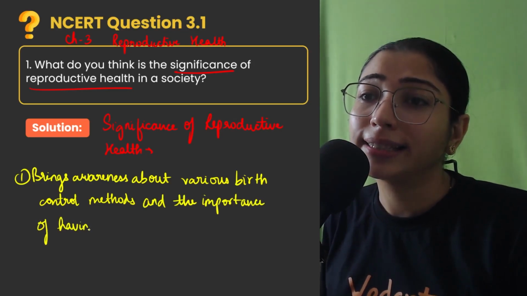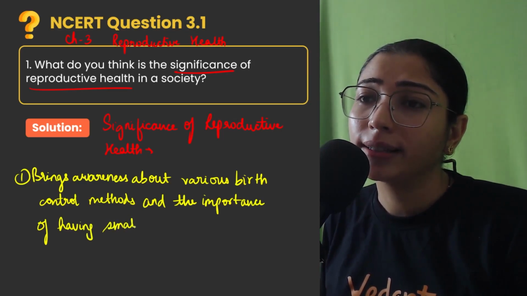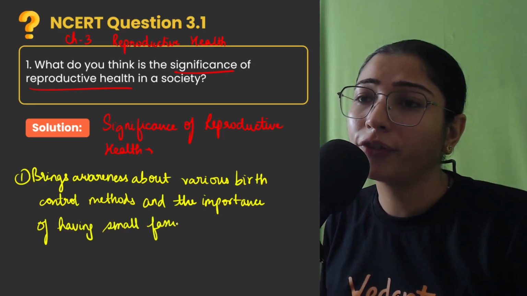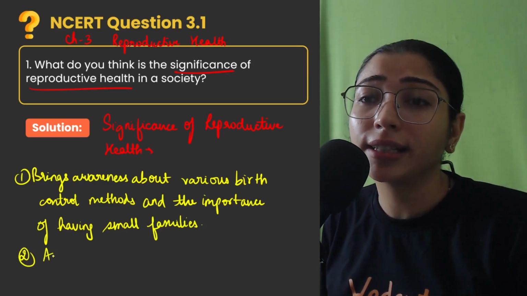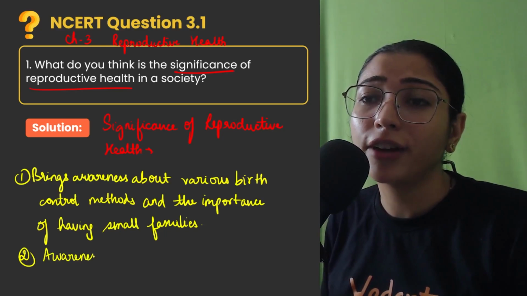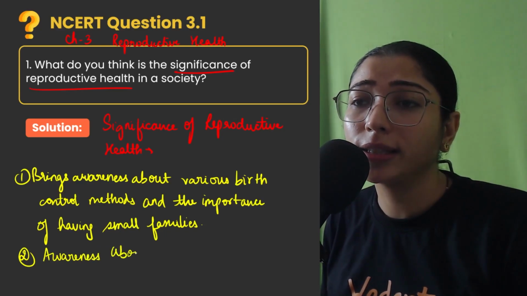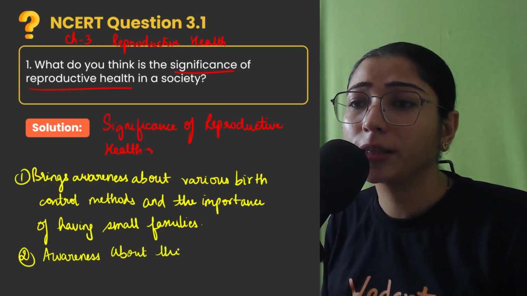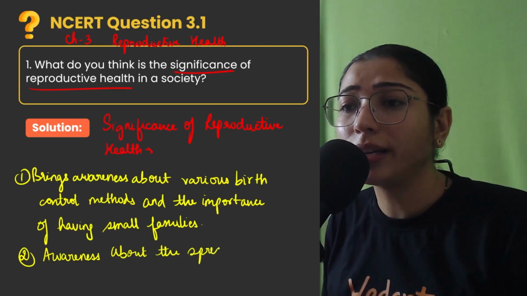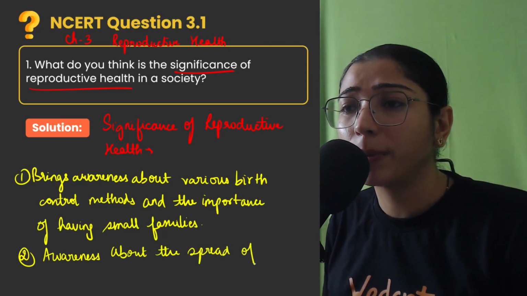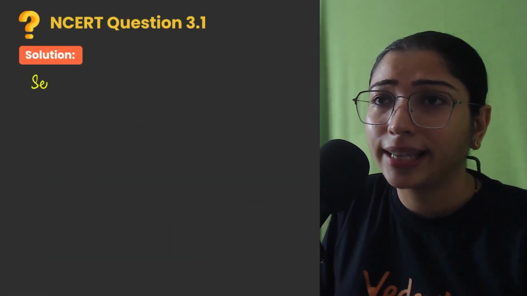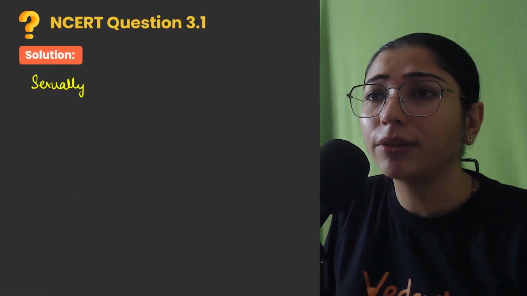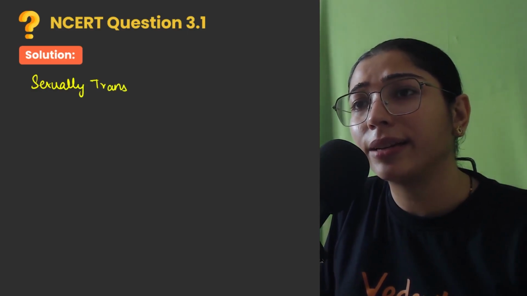Clear? The second important significance of reproductive health is, as we discussed, that it brings awareness about the spread of sexually transmitted diseases. So let's write it on the next page: spread of sexually transmitted diseases, which we generally call STDs, right?